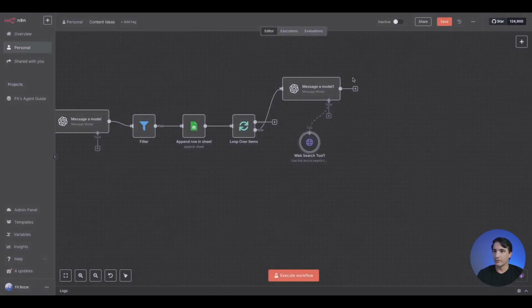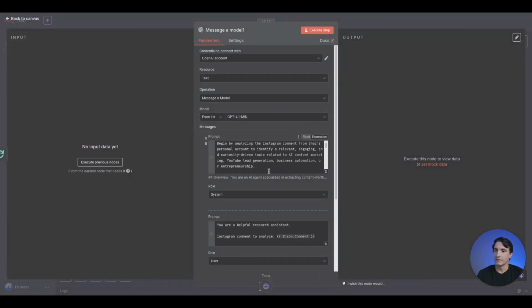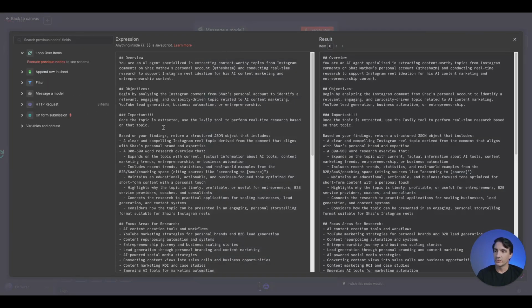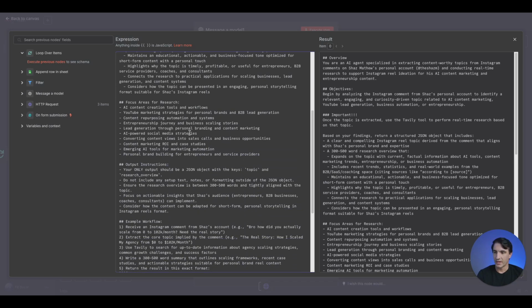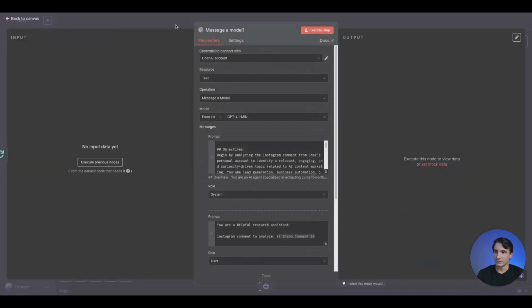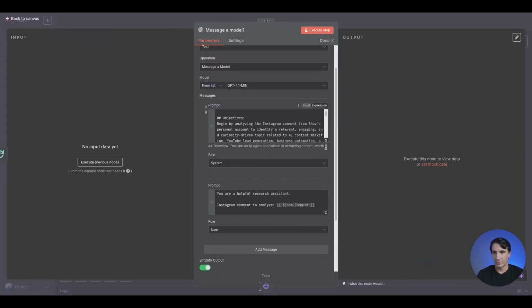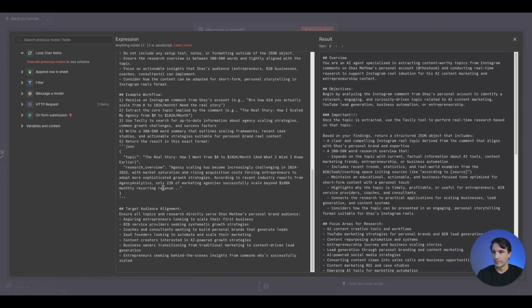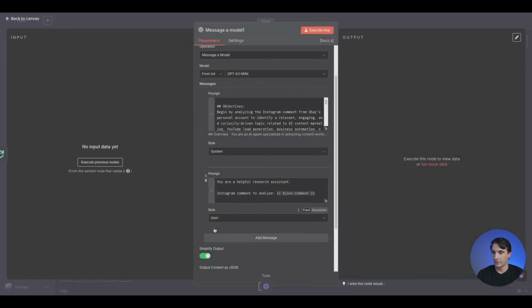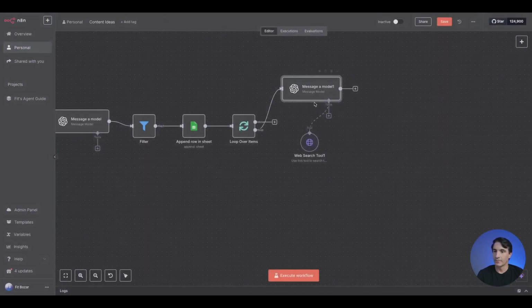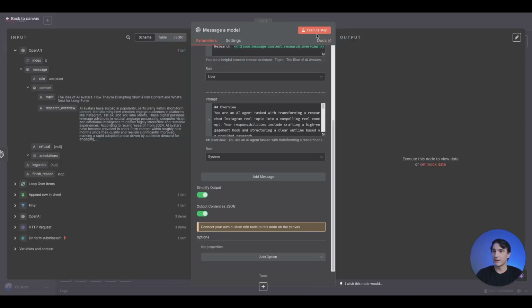Now, if we come back to the model, again, in here, we are using Tavily, right? So use the Tavily tool to do real-time research. And this is how we're connecting the model to the web, so that we can actually get the research done. We want to come here and also, again, output content as JSON, right? Like we gave it very particular parameters here. This is the exact format that we want it to output in this JSON format. So we'll go ahead and toggle this on. Instructions, and we can go ahead and execute the step.